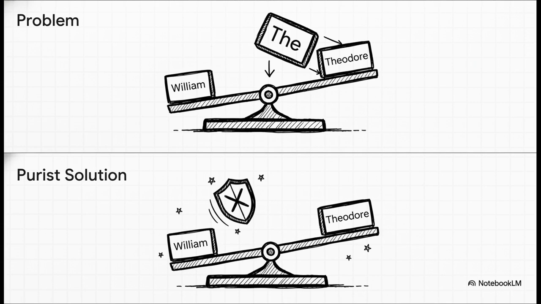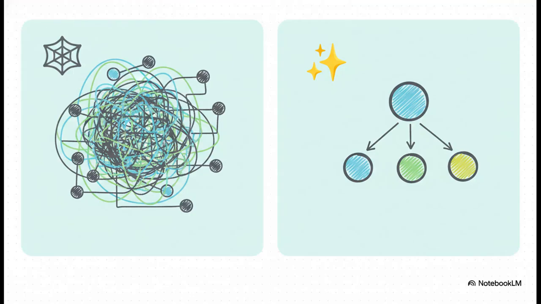Hugging Face has a great example. Say you're forcing the model to choose between William and Theodore. A naive approach might accidentally boost the odds of Theodore just because its first 3 letters make up the super common token, the. The purists' tools, like direct merge, are designed to avoid this mess entirely by only ever considering valid, proper token combinations. And this just brilliantly illustrates the elegance of their approach. On the left, you can see a standard method creates this really complex decision map, an automaton with 17 different states just to handle a simple true-false choice.